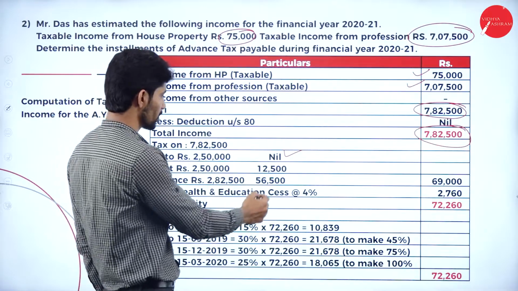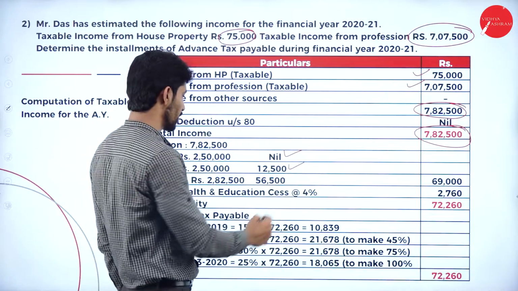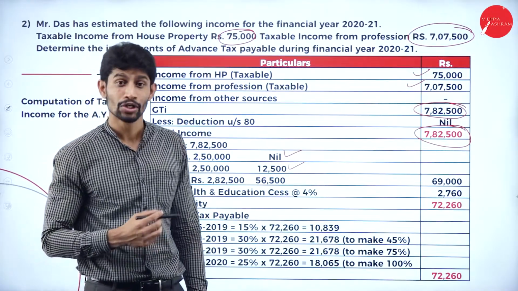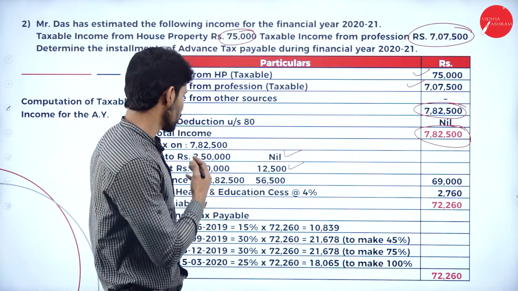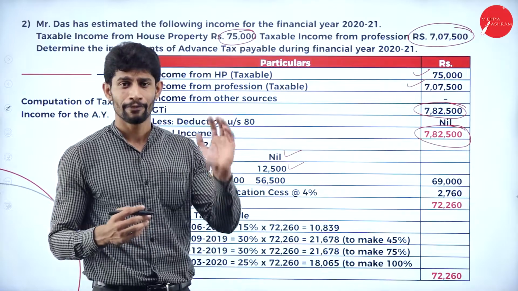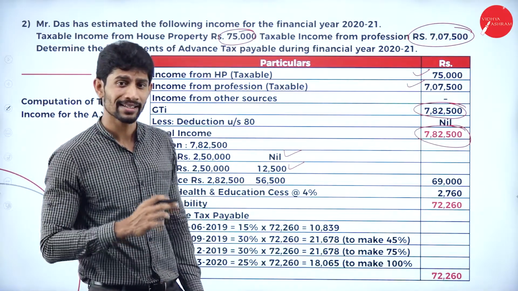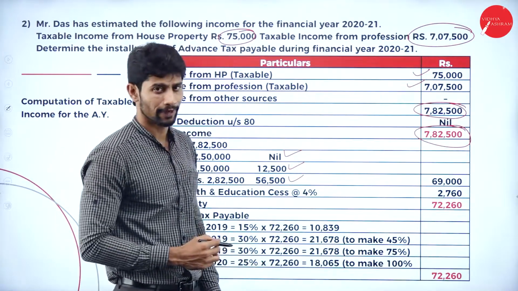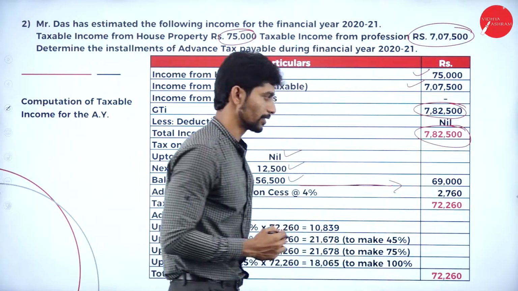Next 2,50,000, we are supposed to compute 5% tax. You will get 12,500. On the balance of 2,82,500, 20% tax is applicable because that comes between 5 lakh to 10 lakh. You'll get 56,500. So total of this comes to 69,000.